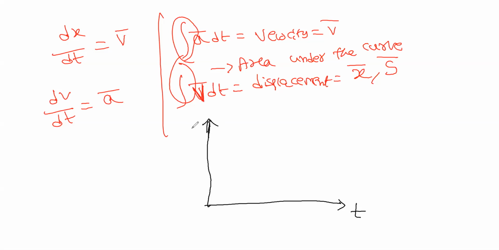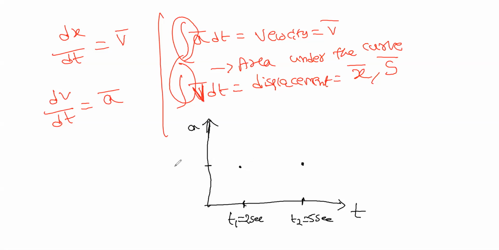Now it is going like this. It is time versus acceleration. At time t1, which equals 2 seconds, and at time t2, which equals 5 seconds. First we will take a small one.